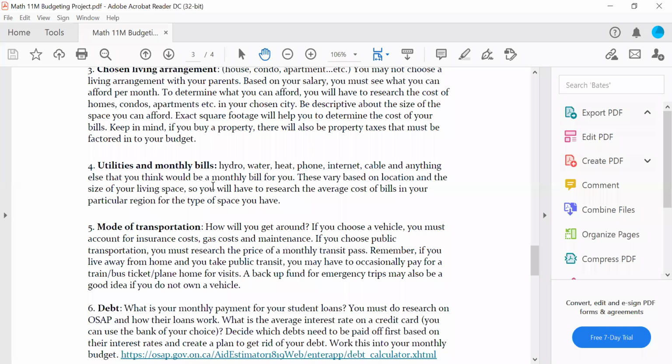And that's part of number 4. What are your utilities and monthly bills? Electricity, water, heat, phone, internet, cable. A lot of students now have just picked Netflix, and that's fine, but find out how much it costs. We're not mooching off of anyone.